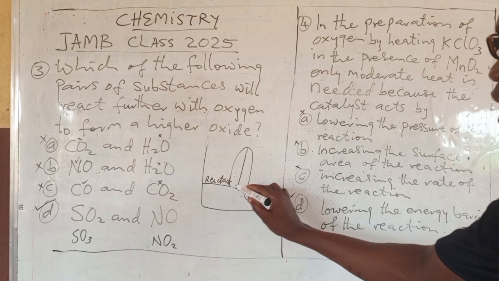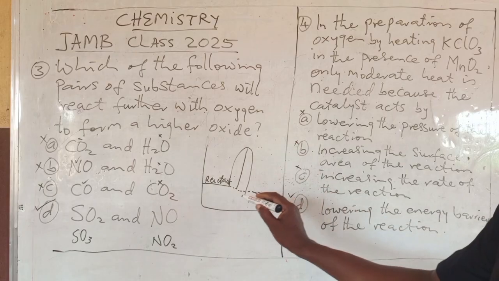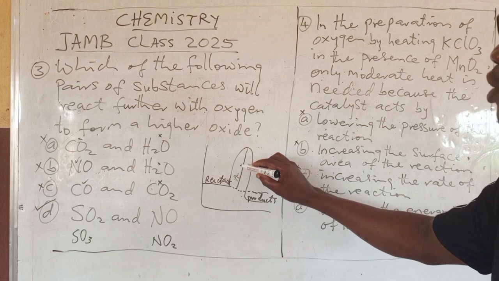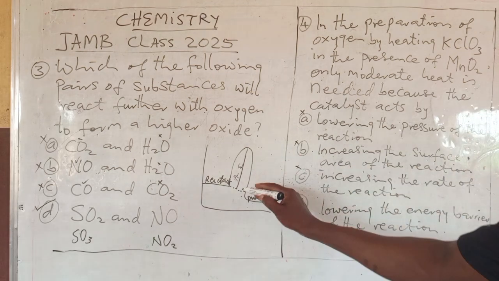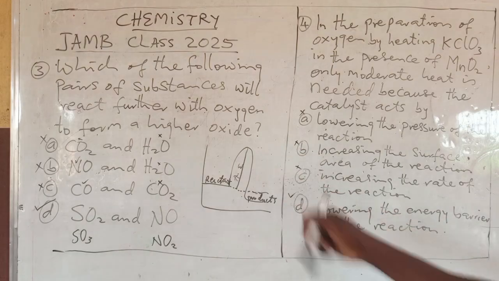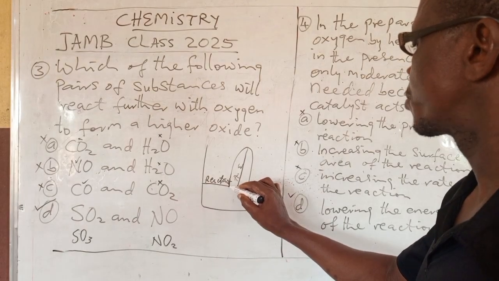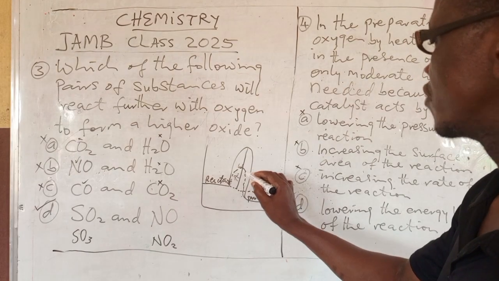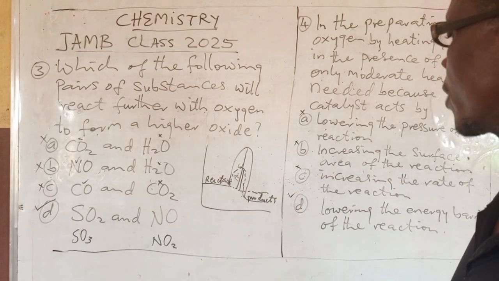Now, from the reactant to the peak, you have it as activation energy, which is this energy barrier we are talking about. Now, the function of a catalyst in a reaction like this is to make the peak come down. So now the activation energy is just from here when you are using the catalyst.